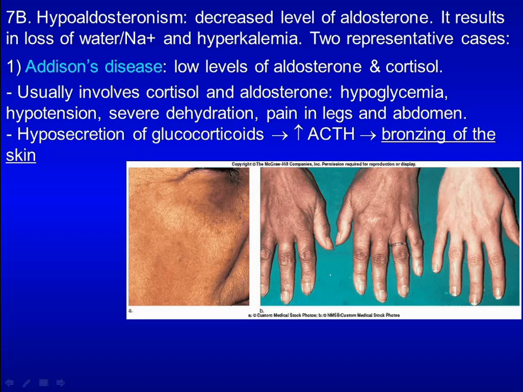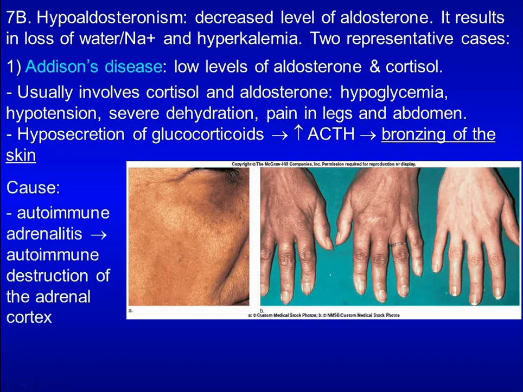Hyposecretion of glucocorticoids leads to increased level of ACTH, which causes bronzing of skin, as shown here, compared with control. Addison disease is caused by autoimmune adrenalitis, leading to autoimmune destruction of adrenal cortex.